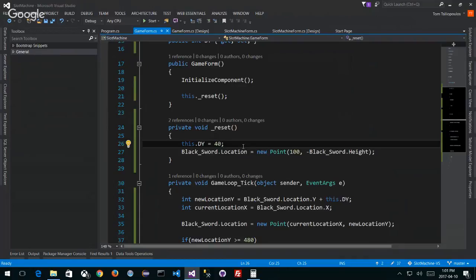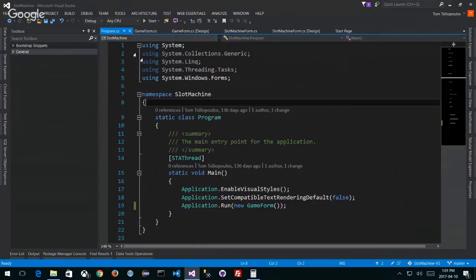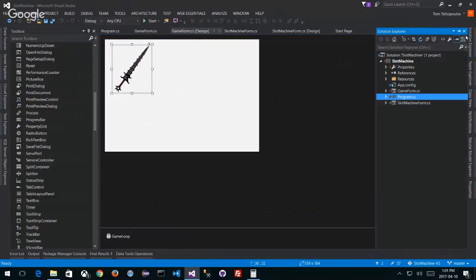So that's this one. Now we're only doing it for one sword, but let's suppose that I had not just one sword, but an array of objects on here. So I had, I don't know, 3 or 4 of them, however many I want. Well, we'd have to set them up first of all, so it's got to be physically drawn to the screen. Or do we? Now, for the first time, I want to look at what it really looks like when we actually create the sword in the first place.